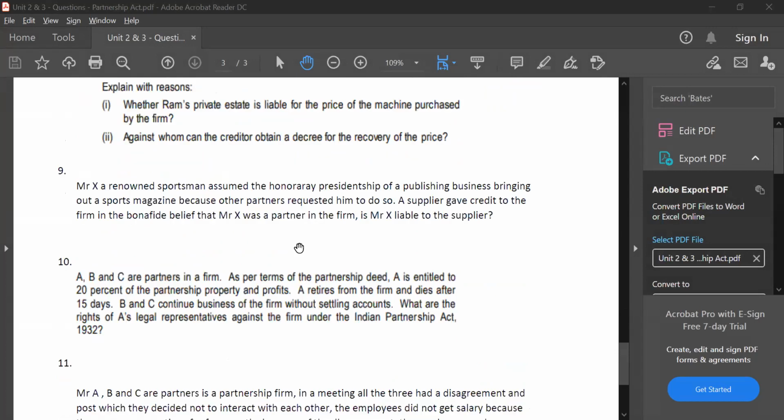Okay, so we are now at question number 9 and 10. For question number 8, I will also share the answer key, how it looks in the ICAI suggested answer. I'll share it in the group, so don't worry about that. You will get an idea how to present in an exam. Now, question number 9 and 10.